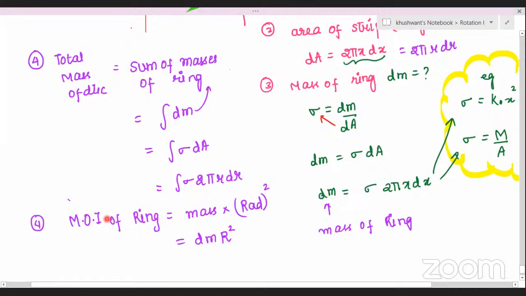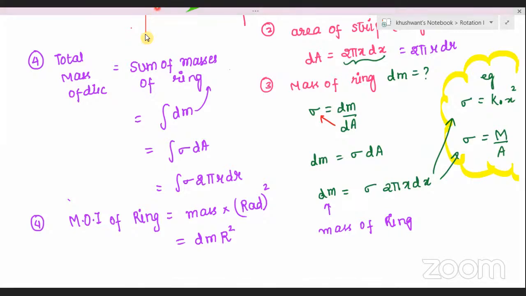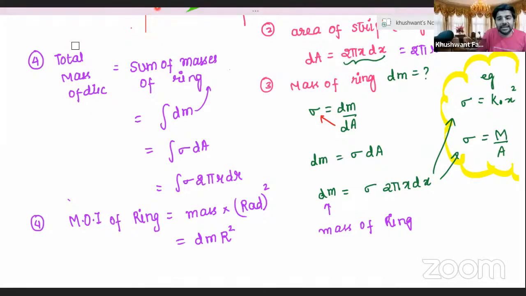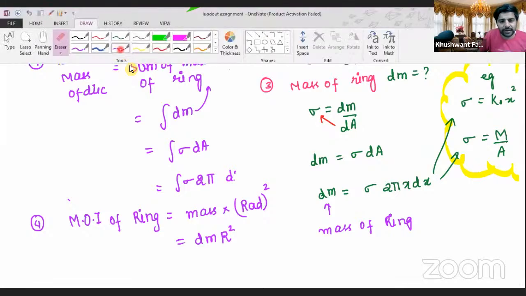Now, what is the radius of the ring here? Here the radius is not capital R. What was the radius of one ring here? x. Yes, here it was equal to x. You all can take it as r also, dear learners, whatever you prefer. You can take it as x or as r. Different books have different notations. I am taking it as x, so I'll continue with x only.